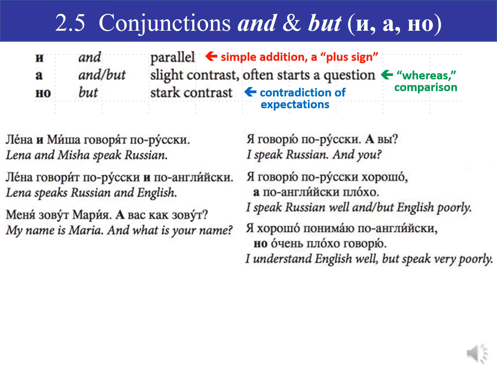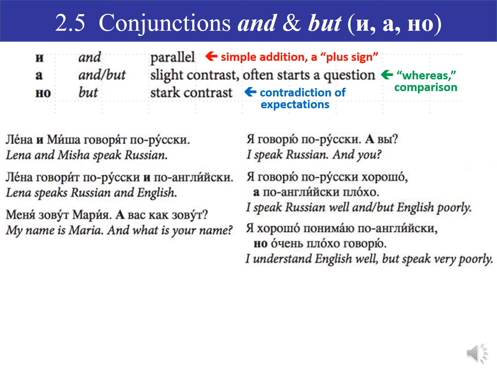Я говорю по-русски хорошо, а по-английски плохо. Here we're talking about two languages that I speak, but there's a contrast between the degree of excellence with which I speak them. So I speak Russian well, but English poorly. So I use а, the particle that delineates that contrast.